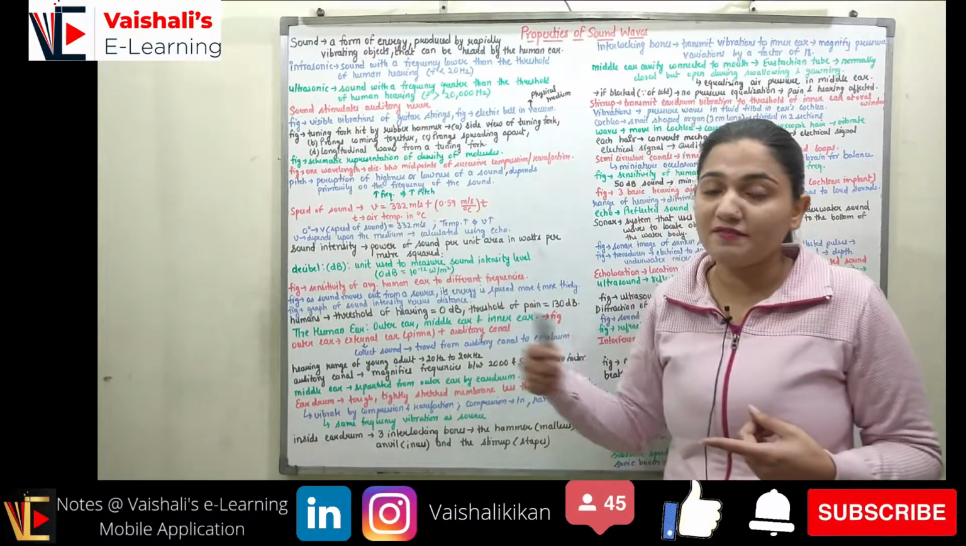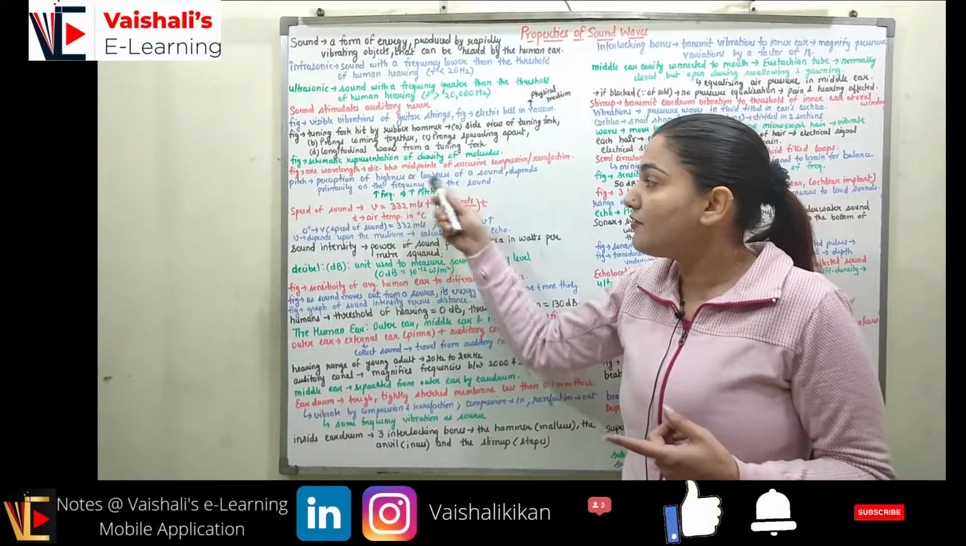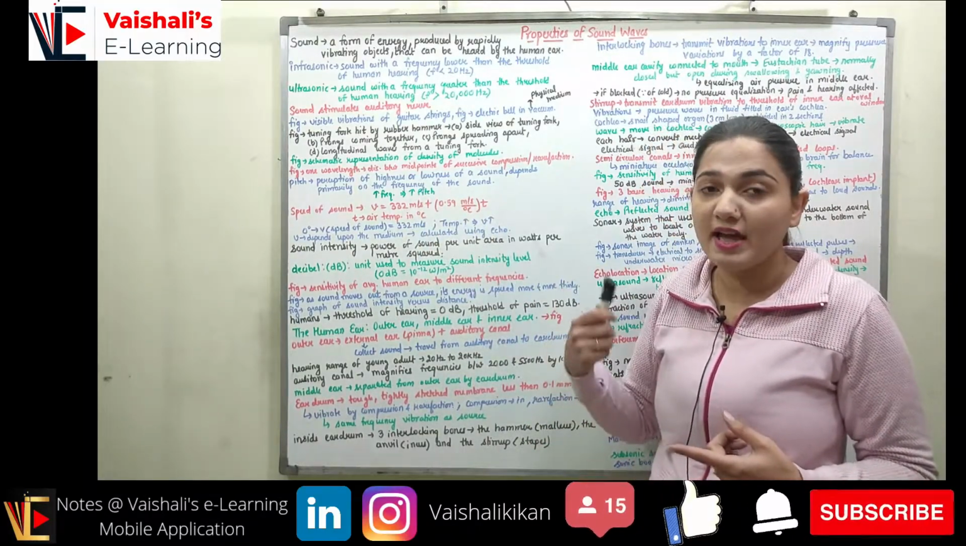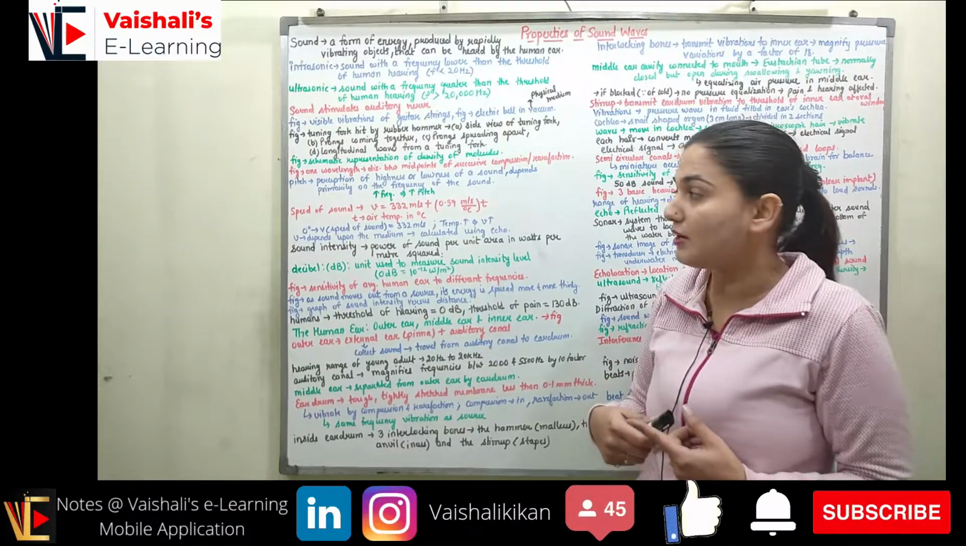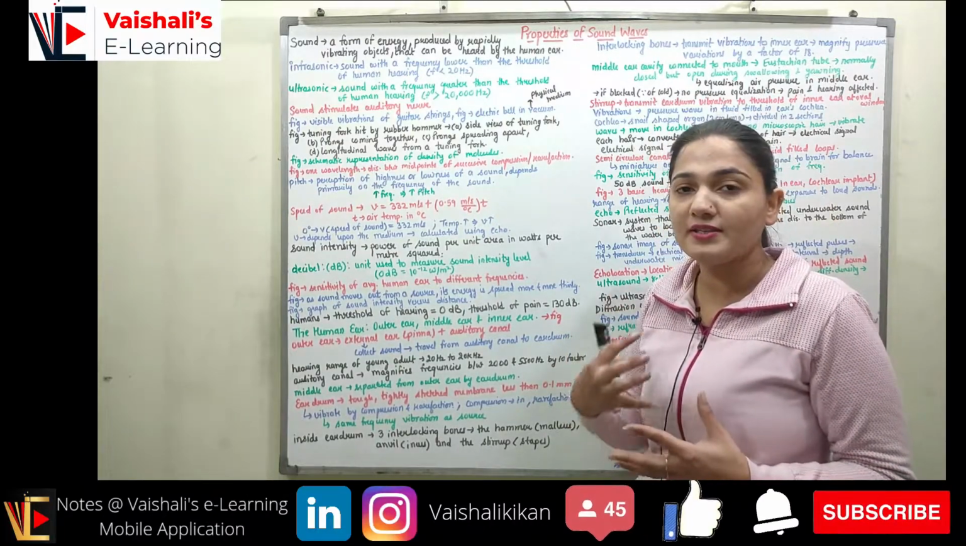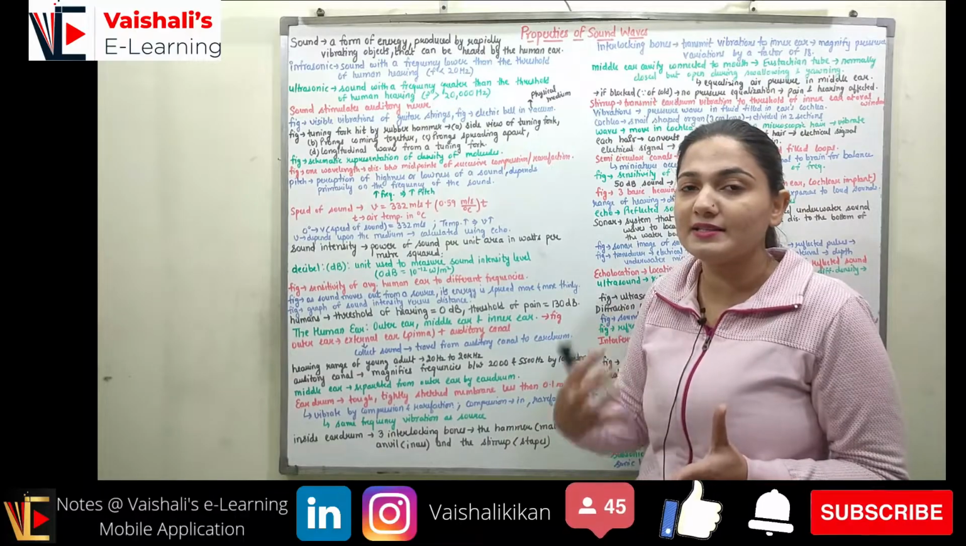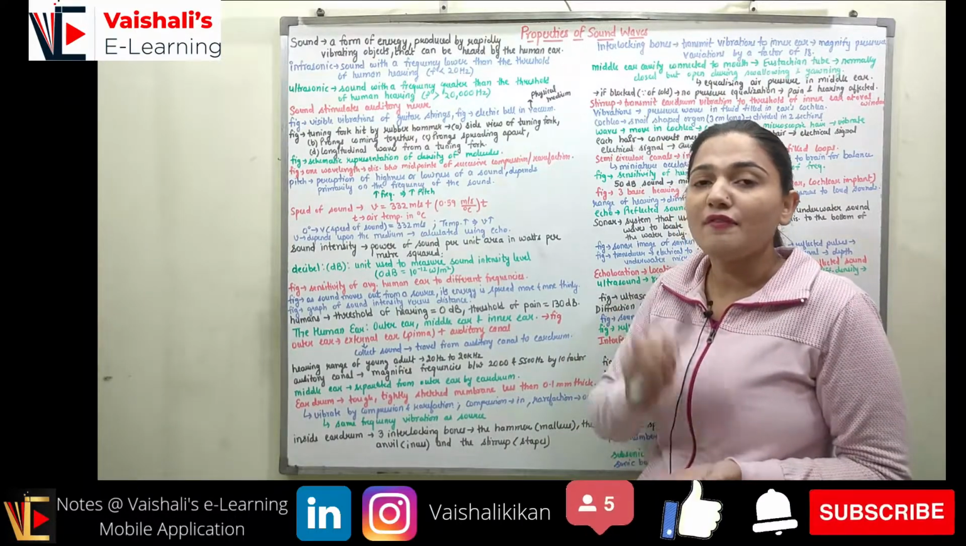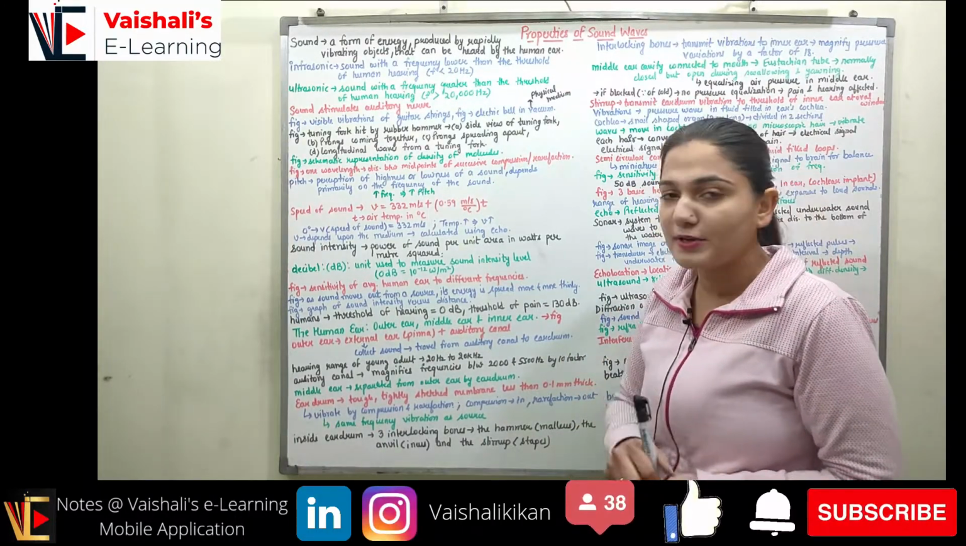Based upon the frequency. If I have a higher frequency sound, we will have a higher pitch. So females have a higher pitch or higher frequency sound than males. This is how the human brain can distinguish whether the sound is coming from a male or a female. Now coming to the speed of sound.